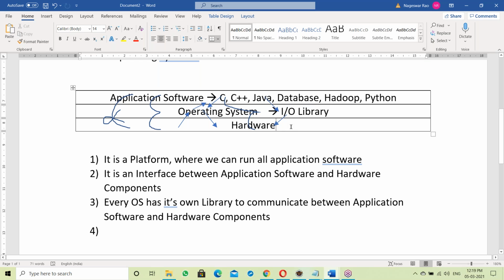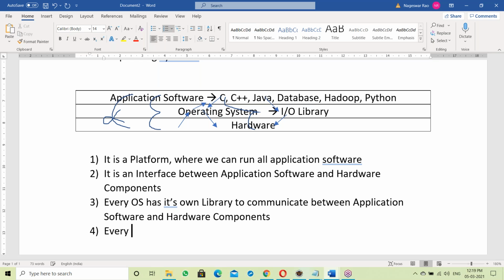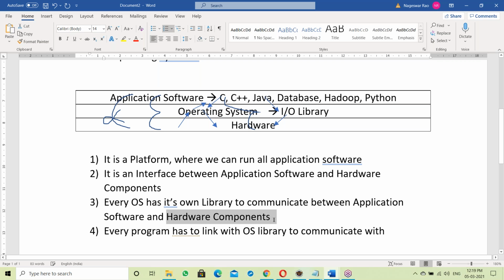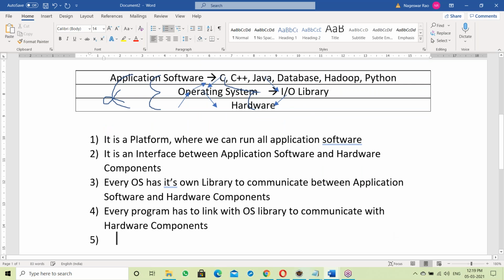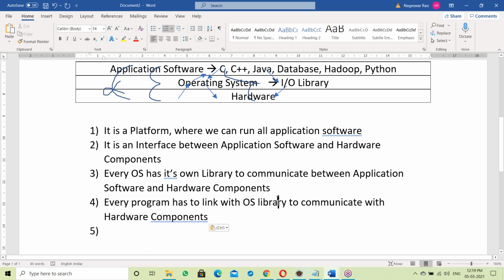Try to remember this point. This point is very, very important. Every program has to link with the OS library to communicate with hardware components.